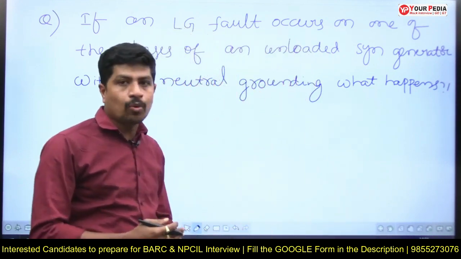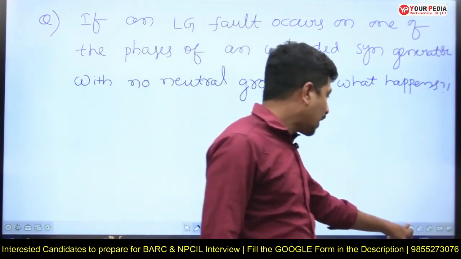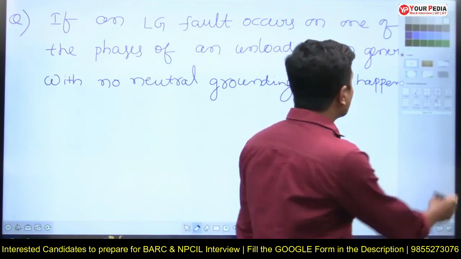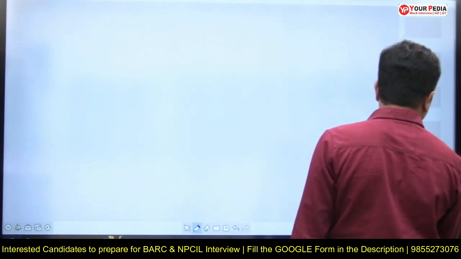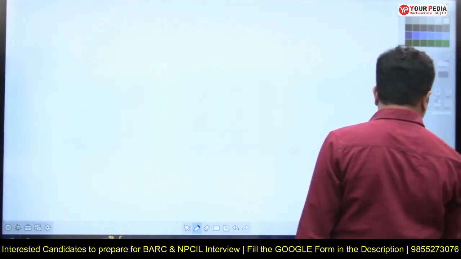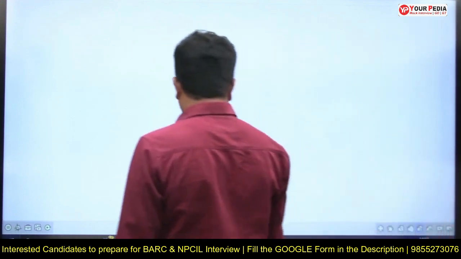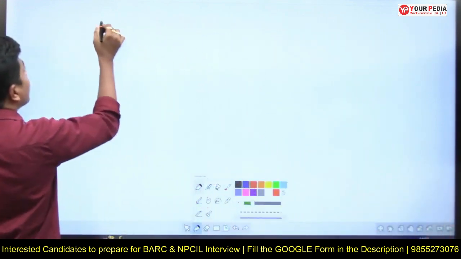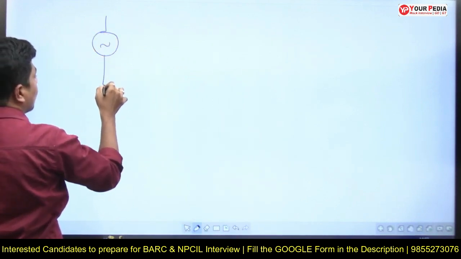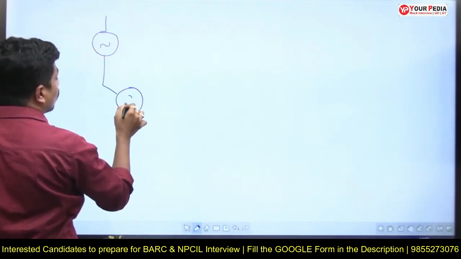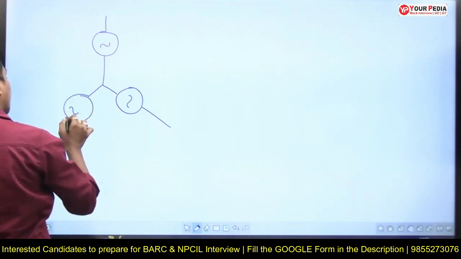So first of all, one very good concept: we have to take the circuit diagram of what is given in the question. He is saying that there is an unloaded synchronous generator. This is phase A. He is saying that its neutral is not connected to ground. Therefore, neutral is there, it means it's a star connected generator.